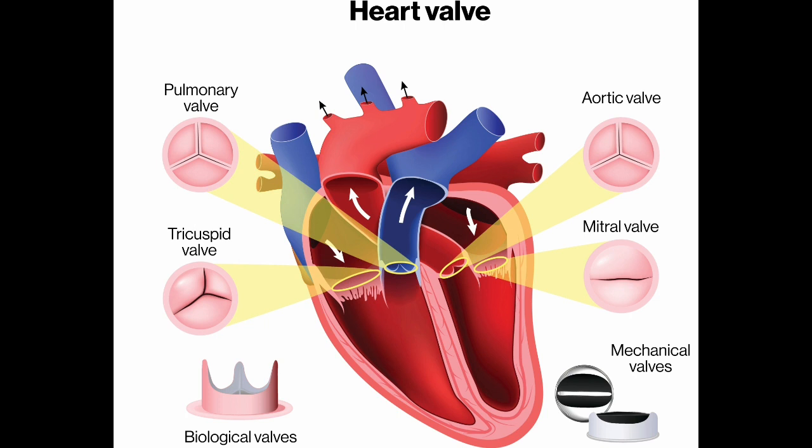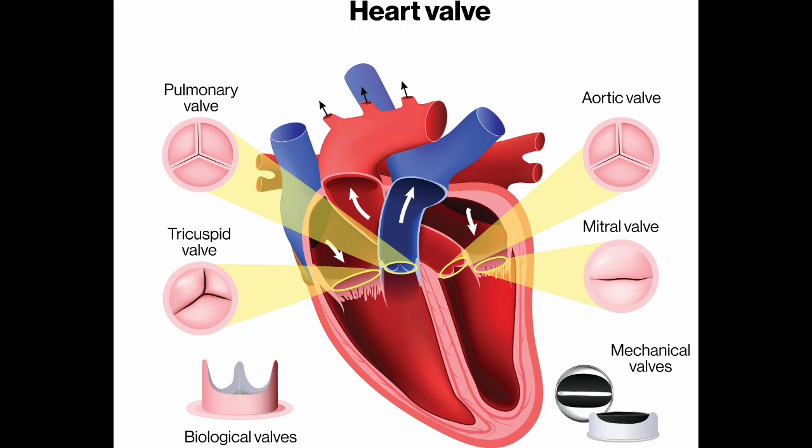Now we will discuss the heart valves. Here you will see the valves given in the diagram. Heart has 4 valves. Firstly, let us discuss what a valve is. Valves are like flaps of fibrous tissue, right? It's like a gate, and it is located in a cardiac chamber and in the veins.